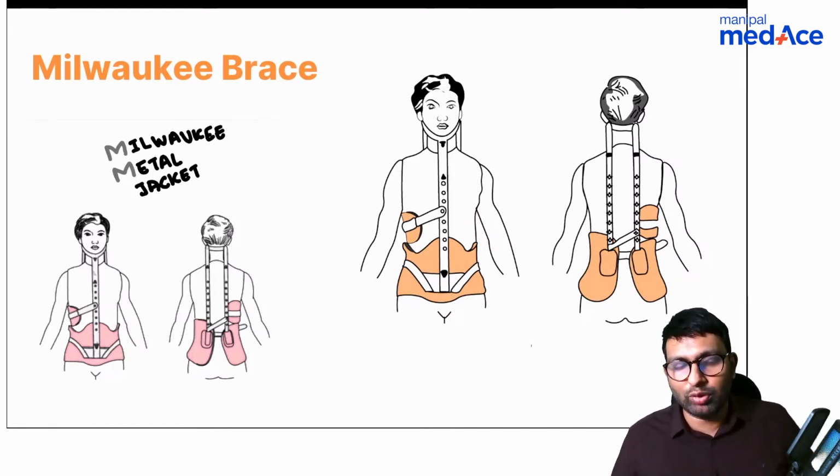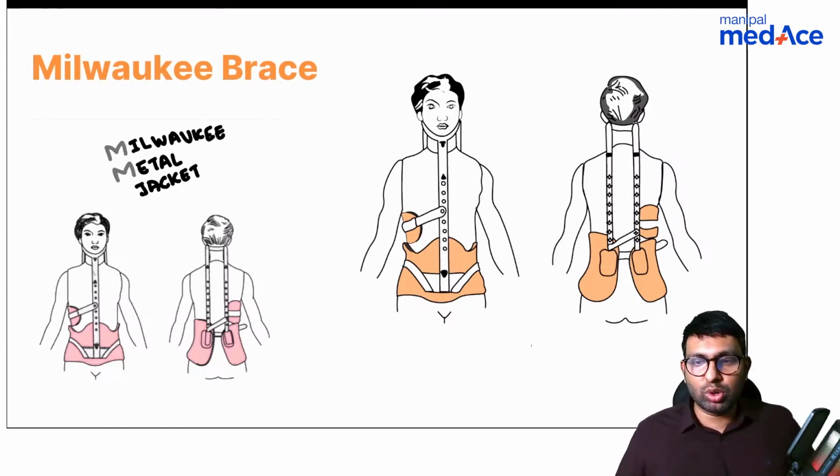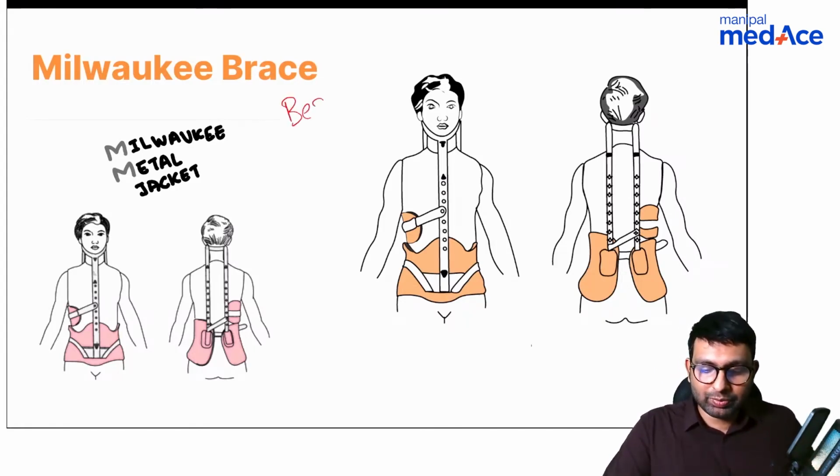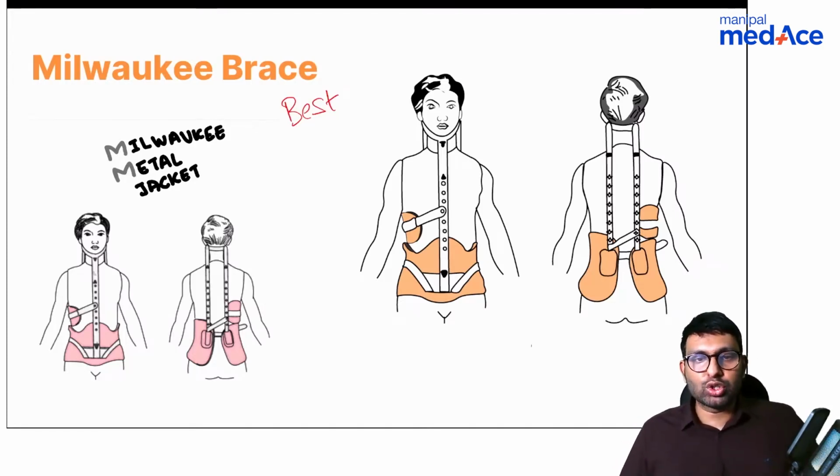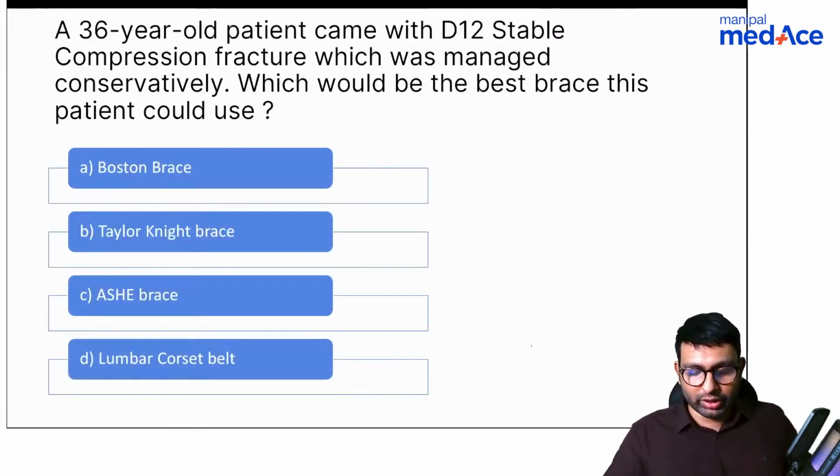Yes, Dr. Jain, KK, all of you are right. It is used in scoliosis. Most commonly used is Boston brace, but the best brace is Milwaukee brace. Okay, best brace is Milwaukee brace. Most commonly used is this. So these both you can rule out. It is not Boston brace. We don't use that in fracture.